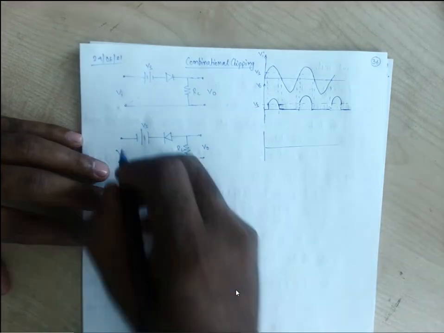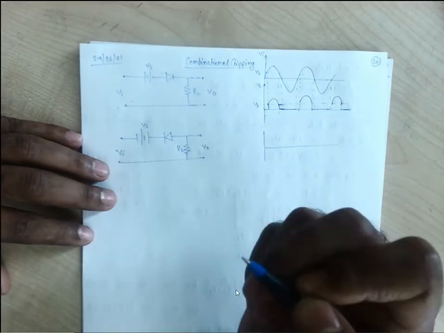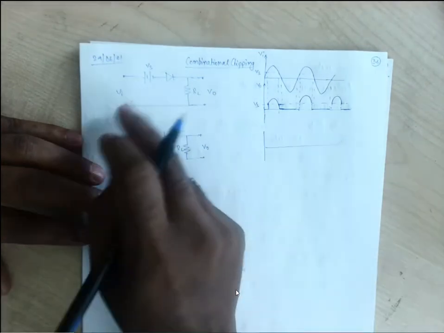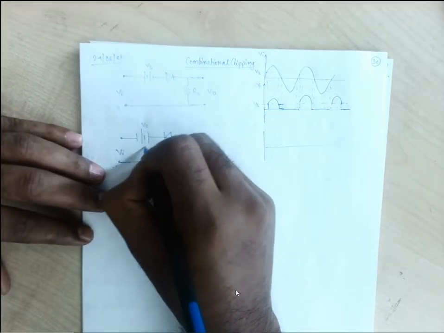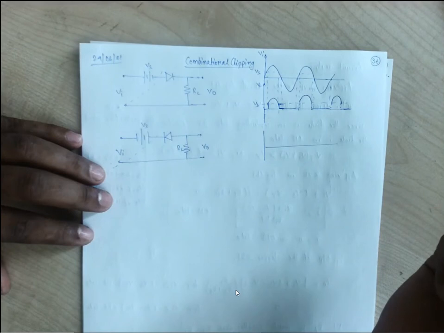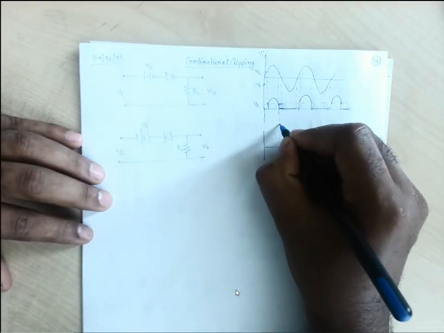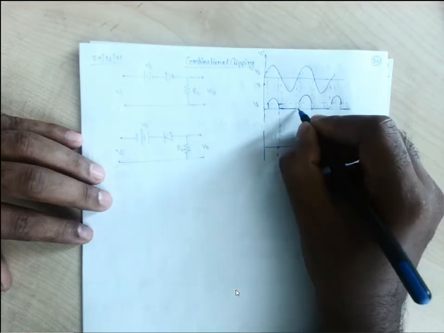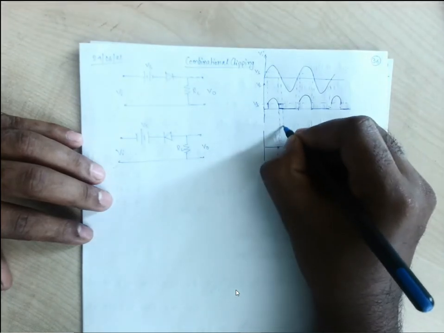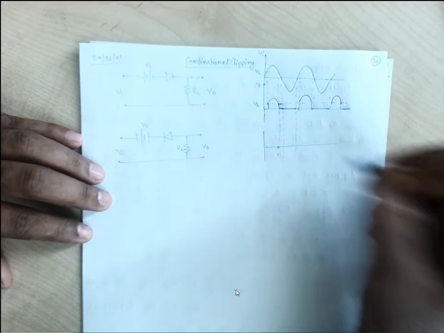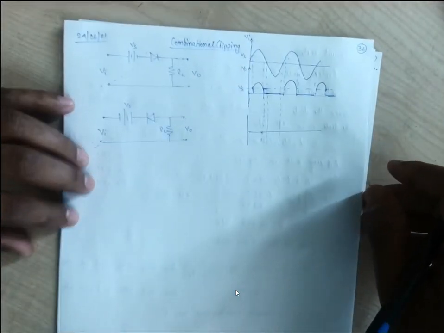If we consider the whole positive half, that is minus plus minus plus, the combination of this Vi and Vs as a whole is making our diode off, so the whole positive half will get clipped off. We'll have our positive half completely absent.